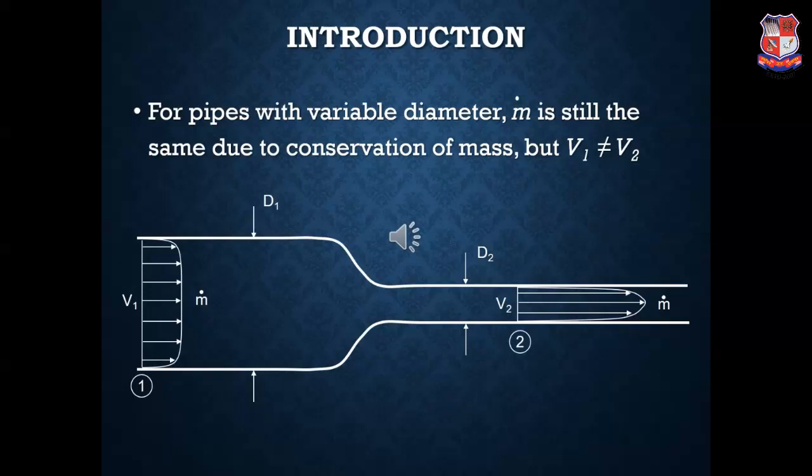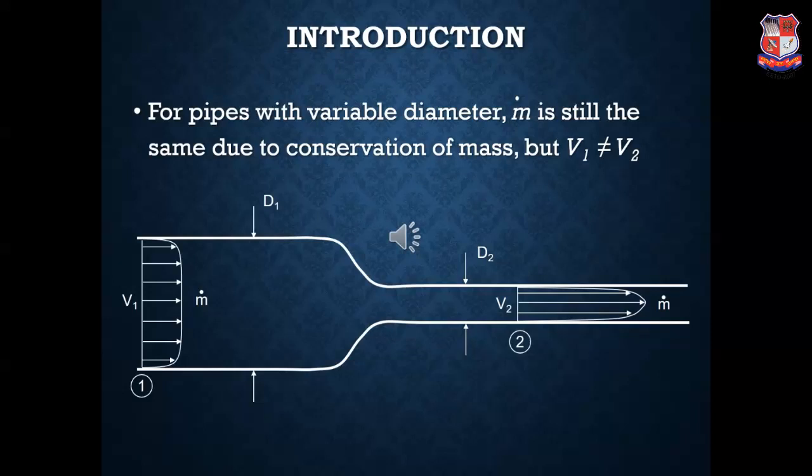Now if you observe this figure, you will see that there is a change in diameter. The diameter is decreasing from D1 to D2. Hence there are variable diameters for a given length of pipe. At section 1 you have D1 as the diameter, at section 2 you have D2 as the diameter.